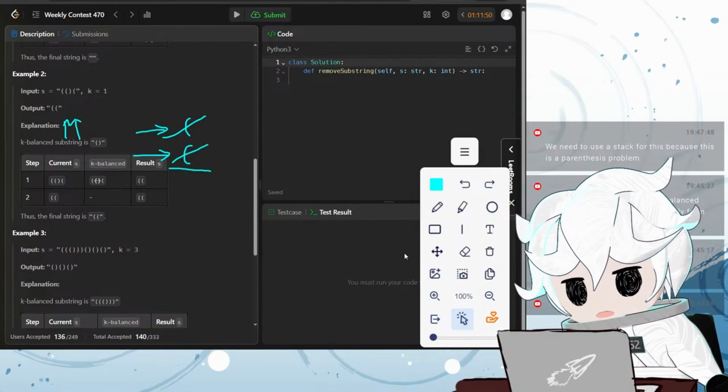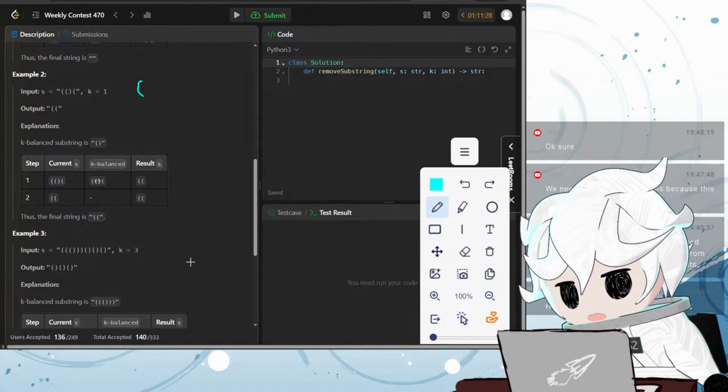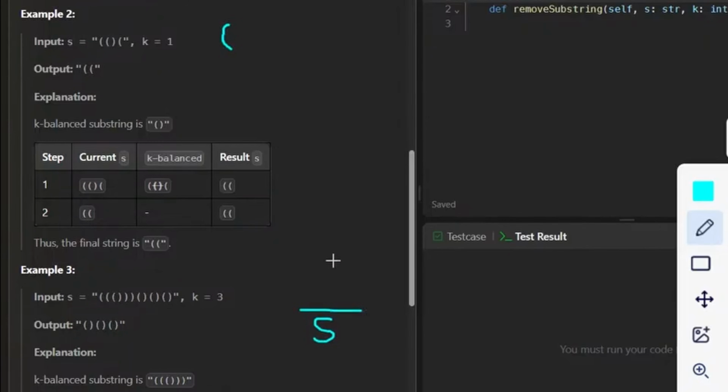What about k equals 3? So first we're looking at this one, right? Let's say this is our stack here. We put in the parentheses here. We look at the next one, probably pop this one in. We look at the next one, so pop this one in the stack. And then we see this one. Do we pop in the stack? Okay, see, this is how it differs from k equals 1 now.